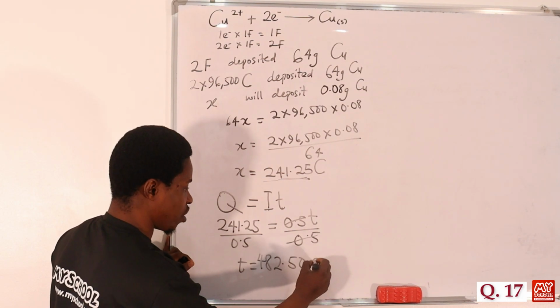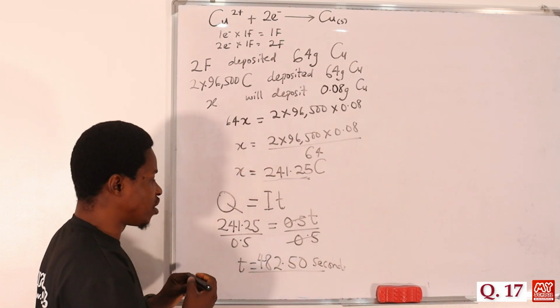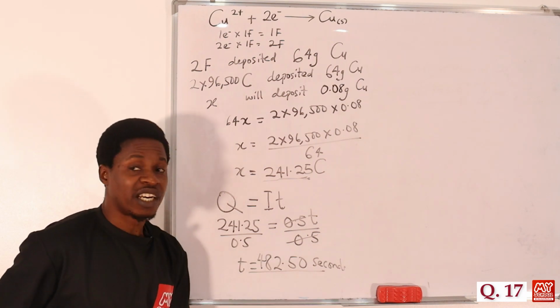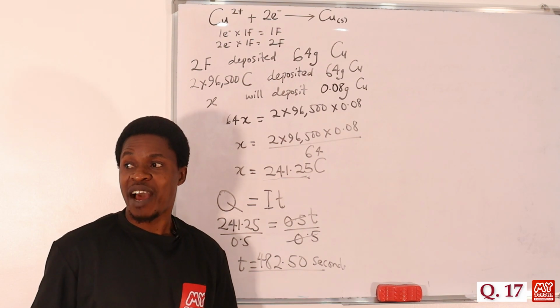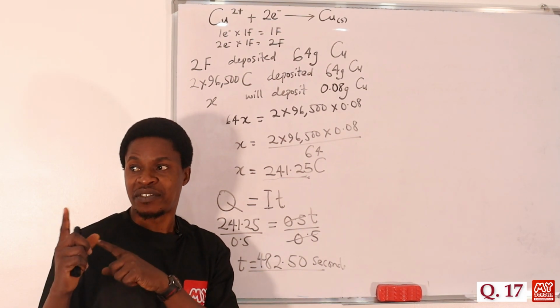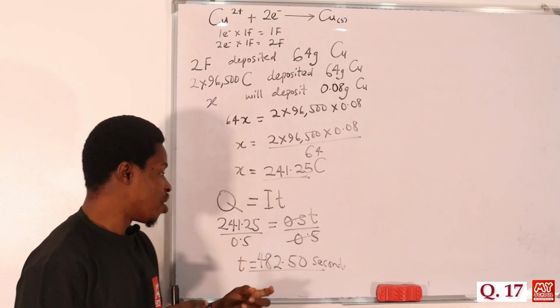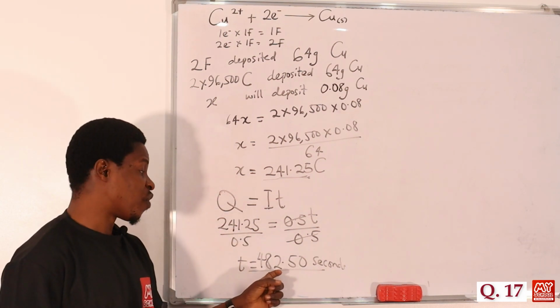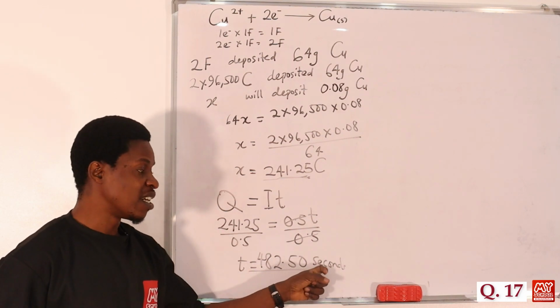But don't forget, this is in seconds, because that is the unit that we have there. 482.50 seconds. If you look at the options we were given, you discover that they were actually in minutes, okay? We have 6 minutes, 8 minutes, 24 minutes, 48 minutes. So you can't leave your answer this way. So look for a way to convert this to minutes, because the answer was not left in seconds, it was left in minutes.